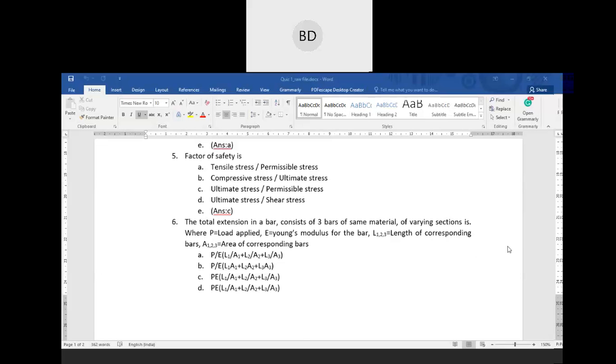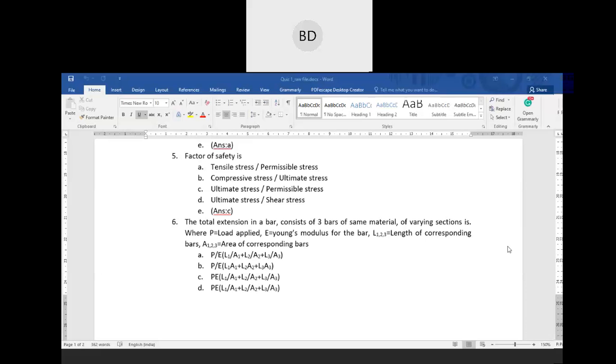You write: Young's modulus E is equal to stress by strain. After that, for stress you write P by A, where A is the area. It will be A1 for the first case, so P by A1 over del L1 by L1.